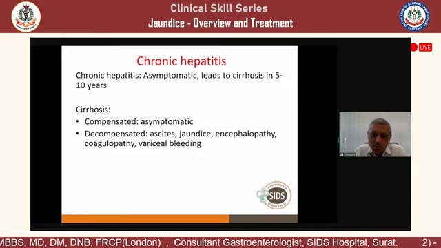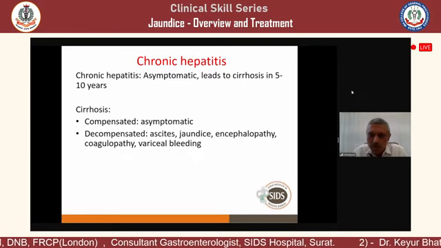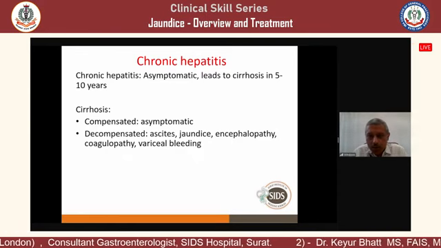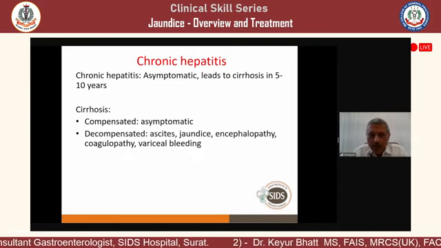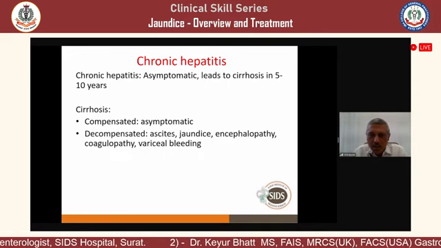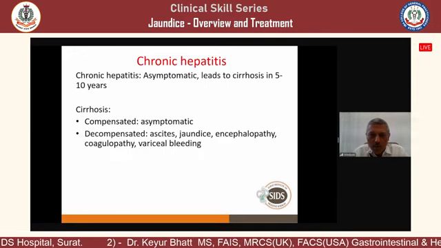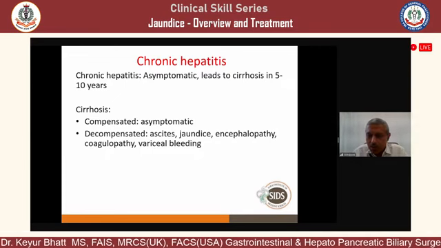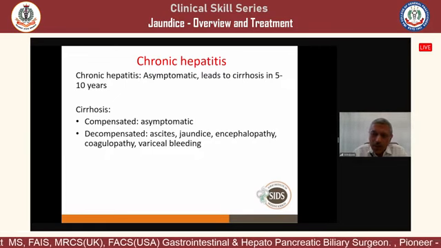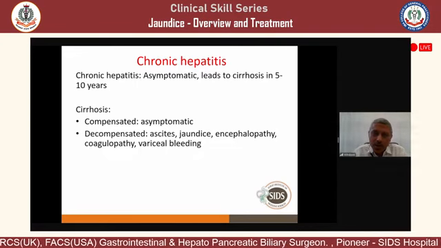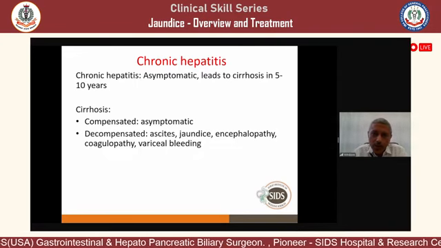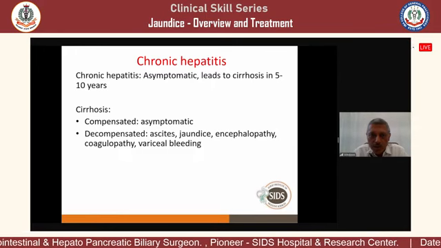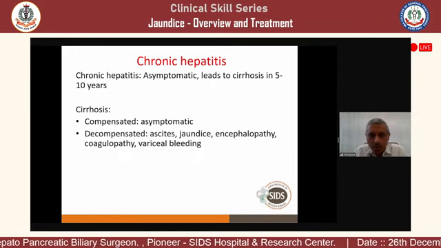But then they have decompensation, of 5 things: ascites, jaundice, encephalopathy, coagulopathy, and a variceal bleed. When one of these 5 occurs, it is called decompensation, and then they present to you. But by that time it is already damaged, because until 90% of the liver is damaged, there are no symptoms.